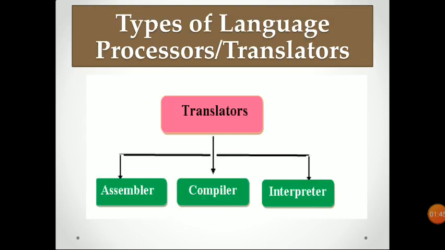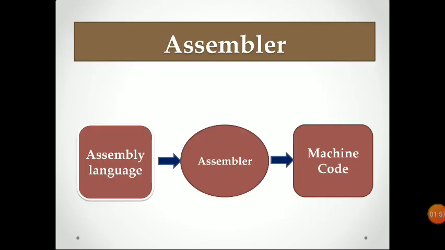Now, types of language processors or translators. There are mainly three types of translators or language processors: assembler, compiler, and interpreter. Assembler. An assembler can convert the code written in assembly language, we can say the code written in mnemonic codes, into machine code or computer understandable code.